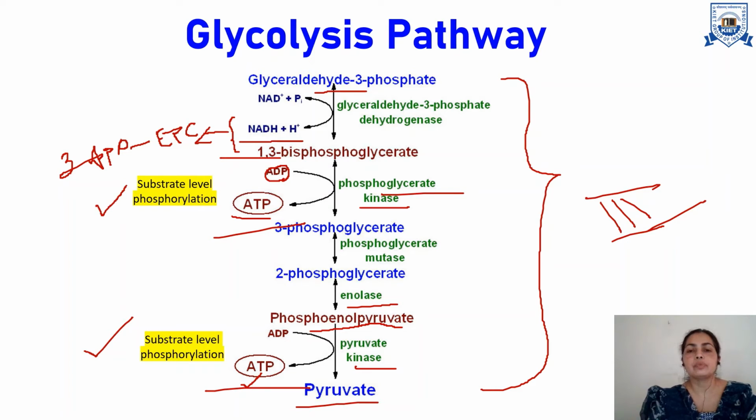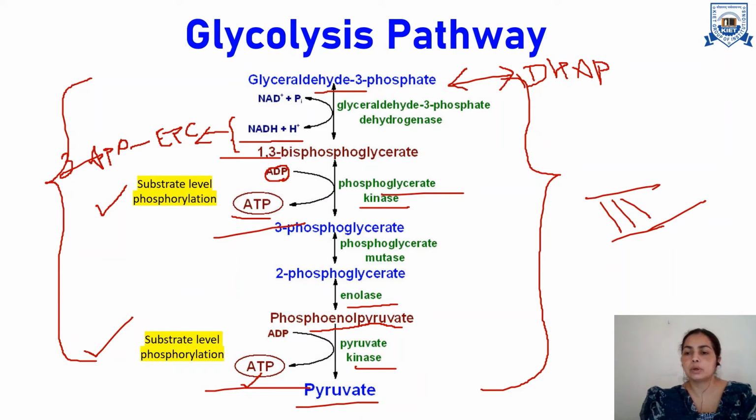generated. Now the other part, DHAP, which was produced by the splitting phase, also gets converted into glyceraldehyde 3 phosphate, and again the pathway continues and the second molecule of pyruvate is produced. In this way, one glucose molecule produces 2 pyruvates, and similarly the energy produced will be doubled. So it will be producing 2 NADH and 4 ATPs.